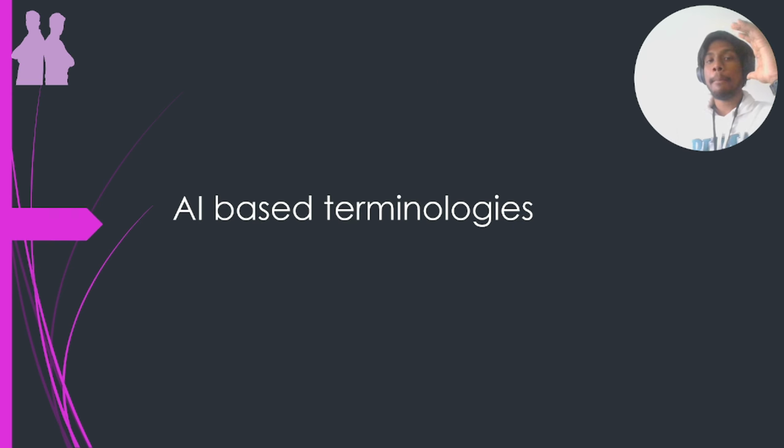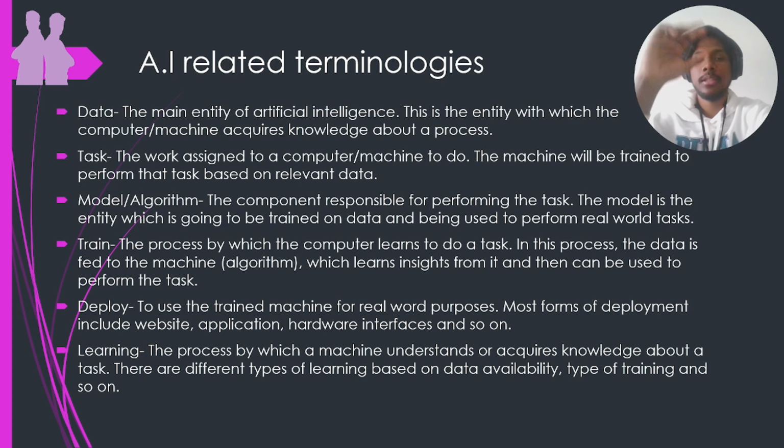Next, we will see some basic terminologies of AI. If you know these terminologies, then you will understand the different applications in AI. How an application works, and the way you view the applications of AI, will be different. So you will unlock a level of understanding once you know these different terminologies. So these are the different terminologies.